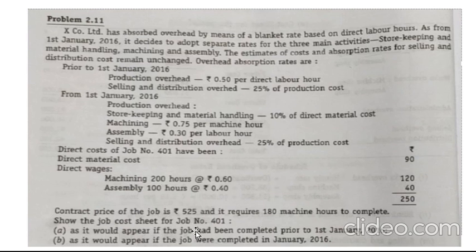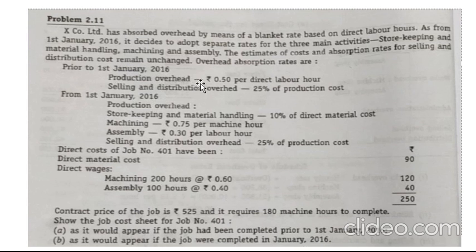Show the job cost sheet for job number 401 as A, as it would appear if the job had been completed prior to 1st January 2016, and B, as it would appear if the job were completed in January 2016. So here they have asked us to prepare the job cost sheet. If the work is completed before 1st January 2016, what is the status, and if it is completed after January 2016, what is the status. They have given information prior to 1st January 2016 and from 1st January 2016. Let us prepare the cost sheet.